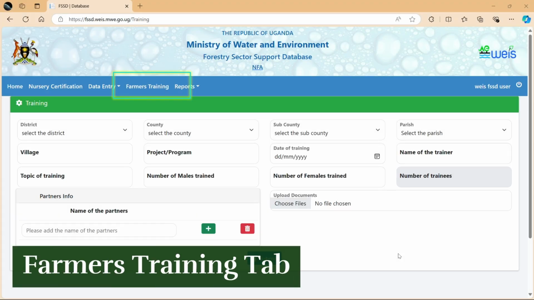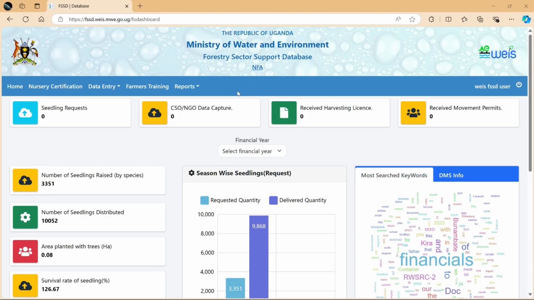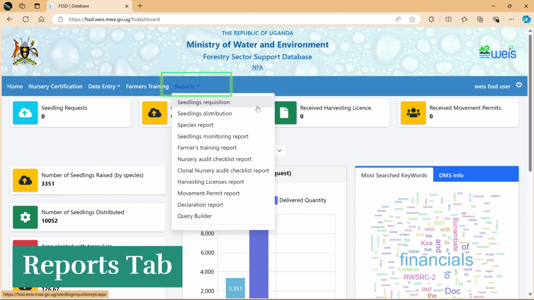The next tab is the Farmers Training tab. Here, details are captured of participants who attended trainings focusing on equipping farmers with modern forestry/agroforestry practices, improving their understanding of farm management, and enabling them to adopt new technologies that can boost their yields and income. This brings us to the last tab, Reports.